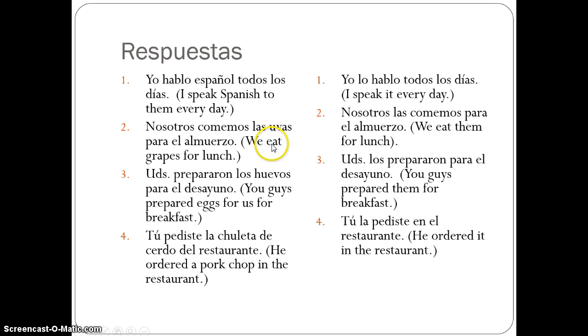So what is being eaten here? The answer is grapes. Grapes is the direct object. So I can replace that with las. Nosotros las comemos para el almuerzo. We eat them for lunch.